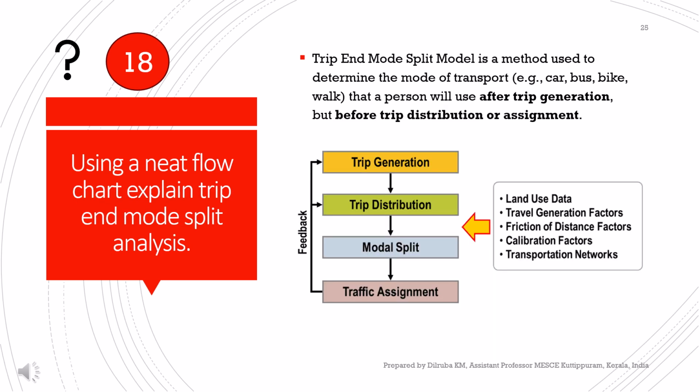Using a neat flowchart, explain trip and mode split analysis. The trip and mode split model is a method used to determine the mode of transport, for example car, bus, bike, or simply walking, that a person will use after trip generation but before trip distribution or assignment. This is the 4-stage transportation planning process. So in this 4-stage planning process, we have to assign modes before the traffic assignment stage.